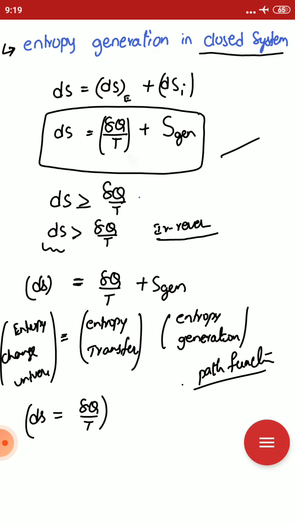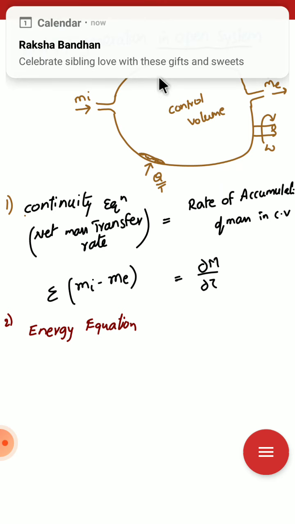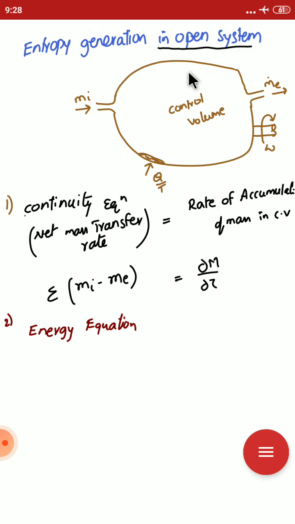In an open system, both mass and energy transfer take place. That is an open system. We will see how entropy is generated in an open system. Okay, the next concept is entropy generation in an open system. Before that, we have to understand that an open system is one where both mass and energy transfer take place across the boundary of the system.